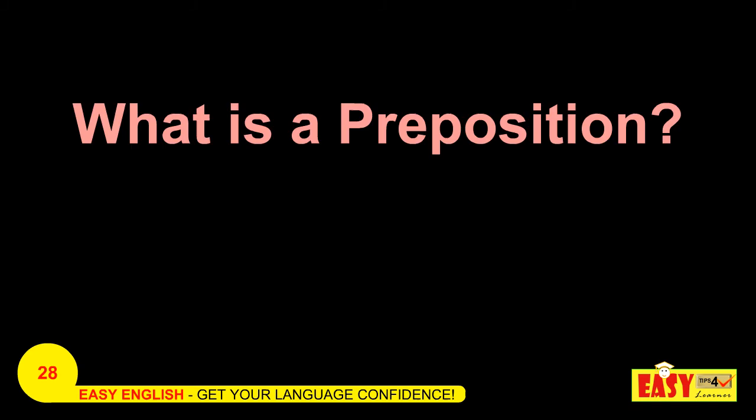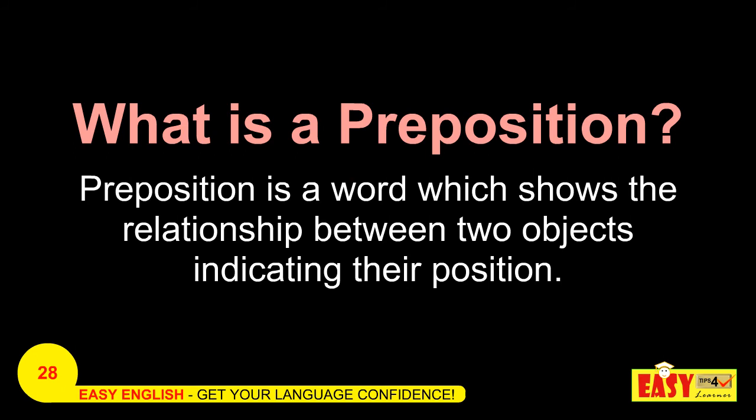Okay, what is a preposition? A preposition is a word which shows the relationship between two objects indicating their position. Prepositions play a very important role in every sentence because they speak about the position of the object.